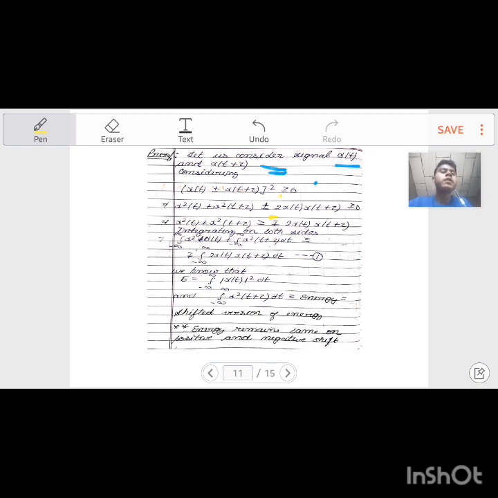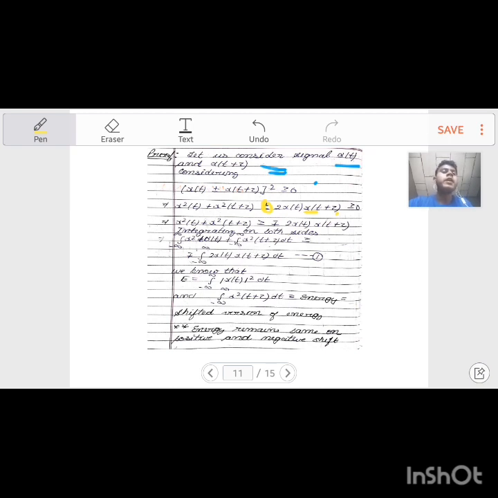Now I am shifting this term towards the right. What I get is x square(t) + x square(t+tau) greater than or equal to minus-plus 2 x(t) x(t+tau); the sign gets reversed.